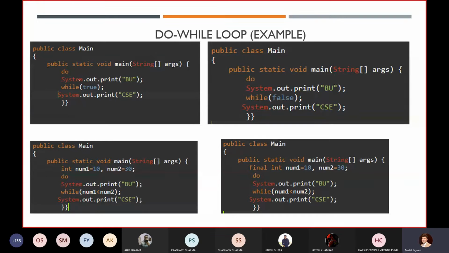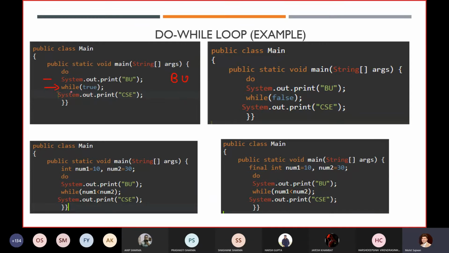So in this case, what will happen if we execute our first example? What output will we get? How will our compiler execute the first code? It will first execute this statement and you will get the output BU over there.